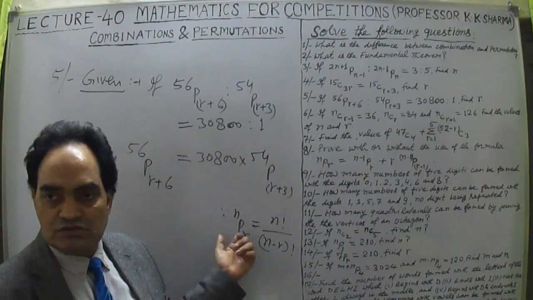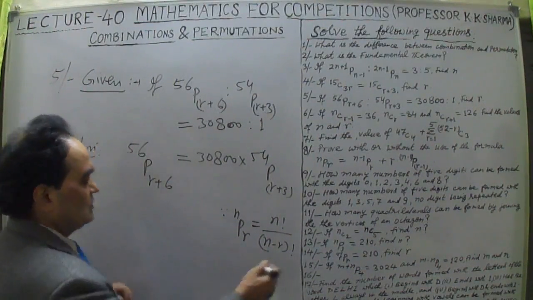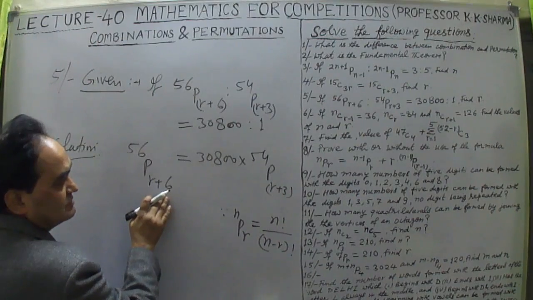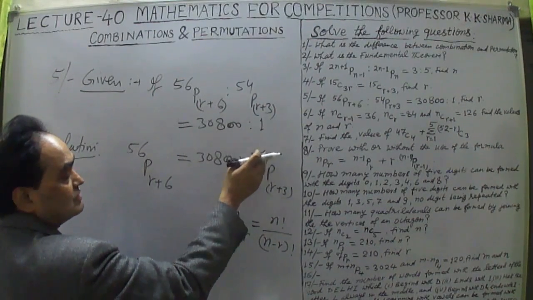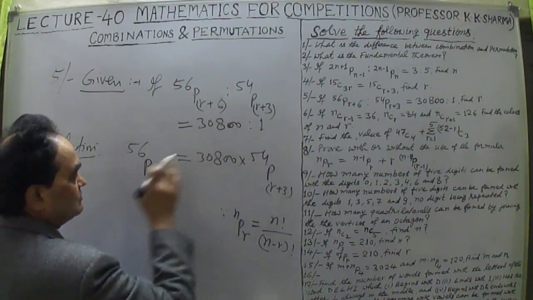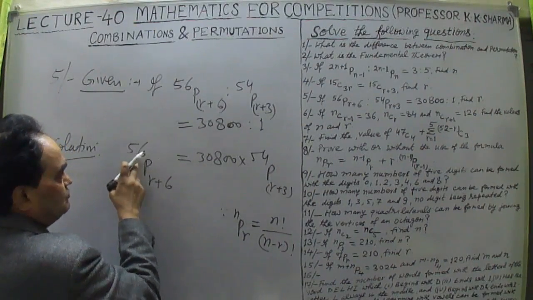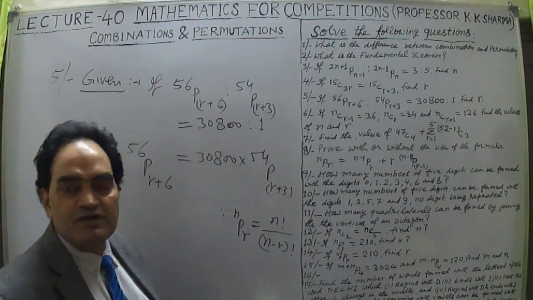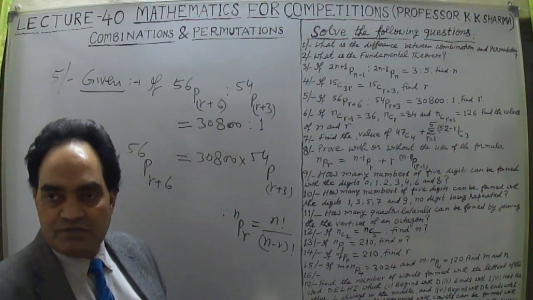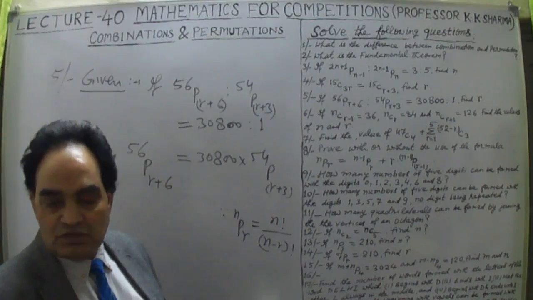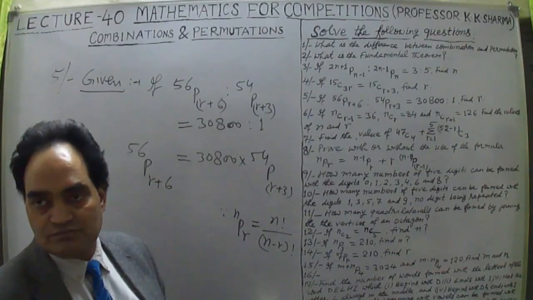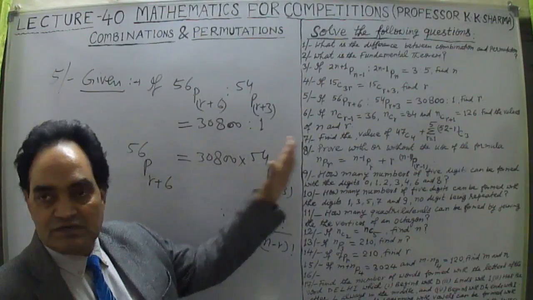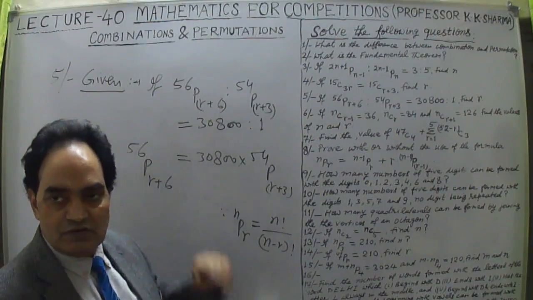Here 56 factorial we can write as 56 into 55 into 54 factorial, because 54 factorial on the right hand side will cancel out.